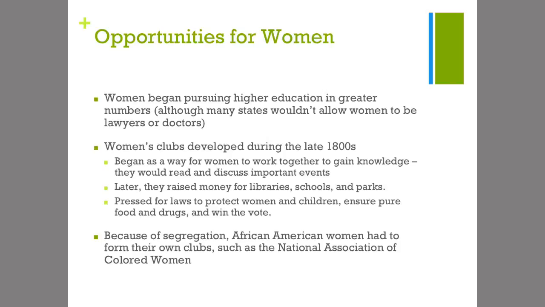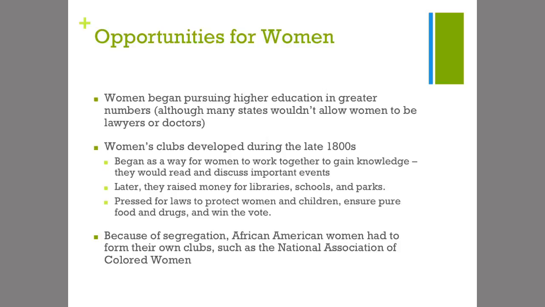In the late 1800s, several women's clubs developed, and they began as a way for women to work together to gain knowledge. Women would get together to read and discuss important events. Later, they raised money for libraries, schools, and parks. And members of women's clubs would work together to press for laws to protect women and children, ensure pure food and drugs, and win the right to vote.